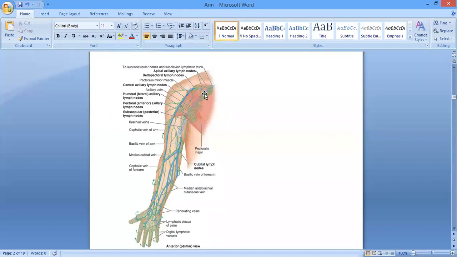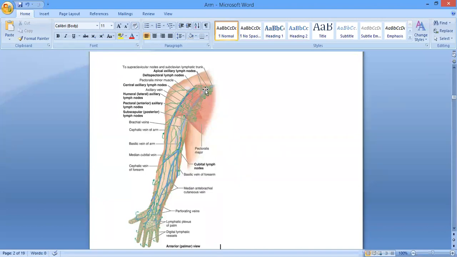So the ultimate destination of the lymph coming from the whole of your upper limb, the ultimate receiving point, what is it? The apical group of the lymph nodes. Okay? And the efferents coming out of the apical group of the lymph nodes are going to form the subclavian trunk. We have already studied this. Is it clear? Is there any problem?